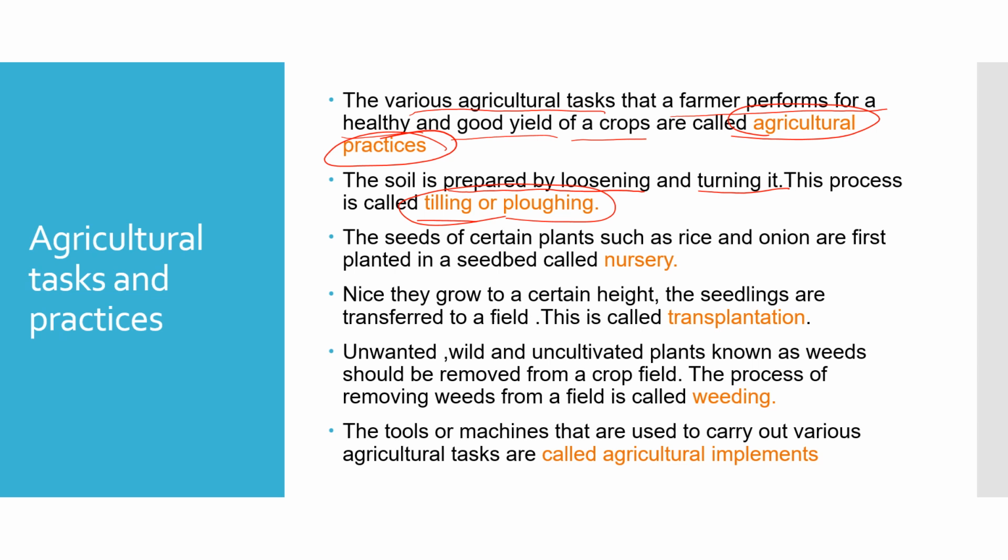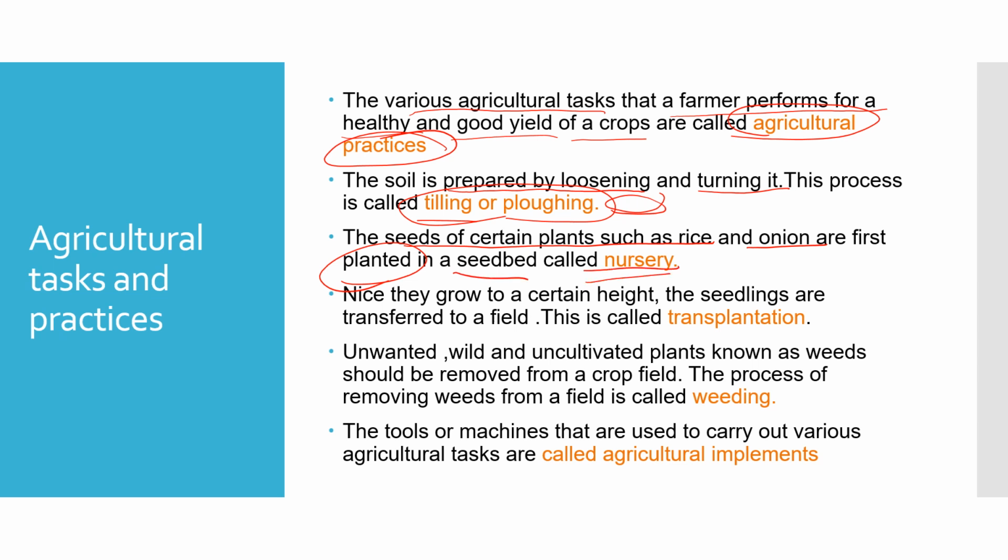Next, when the soil is prepared, the seeds are sown where they can get enough air, water and warmth, and can germinate easily. There are certain plants whose seeds cannot be sown directly in fields. In that case, what is done? The seeds of certain plants such as rice and onion are first planted in a seed bed called a nursery.